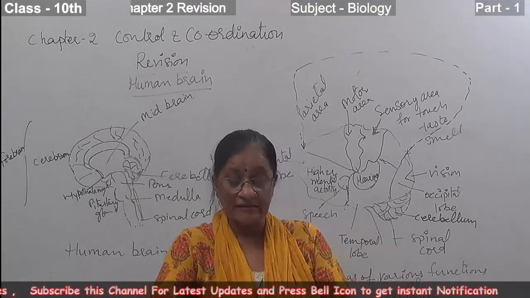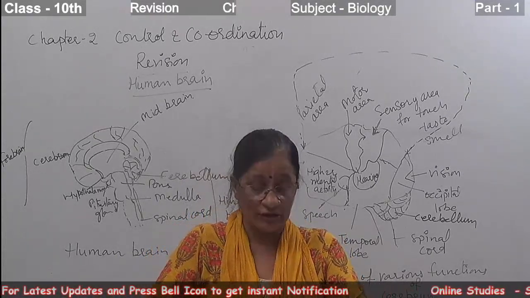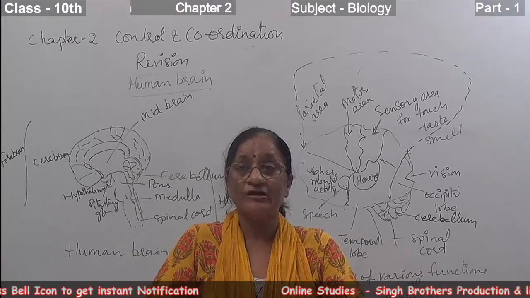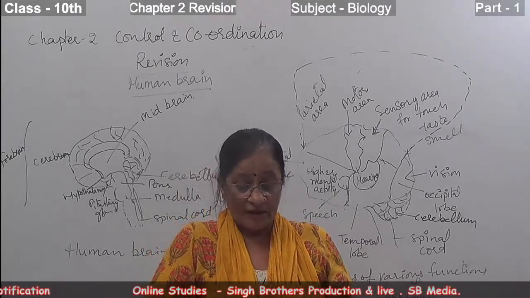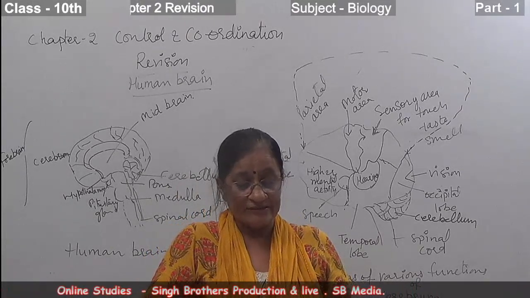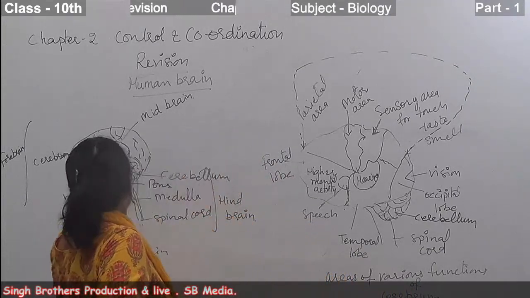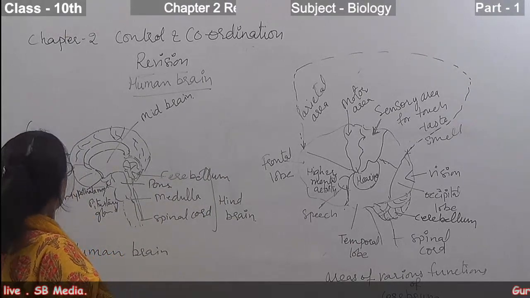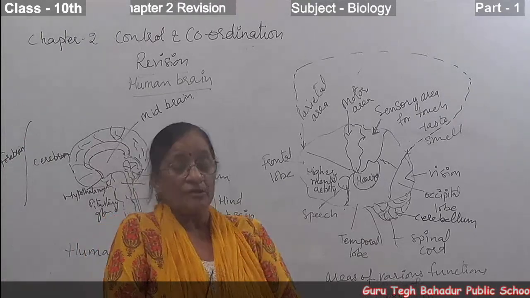It is the reflex center to control activities like swallowing, vomiting, breathing, coughing, sneezing, and heartbeat, etc. Besides that, it also controls the activities of a part of the forebrain, that is the cerebrum.